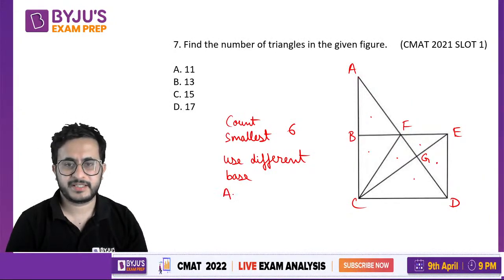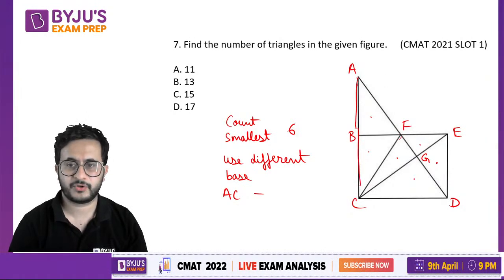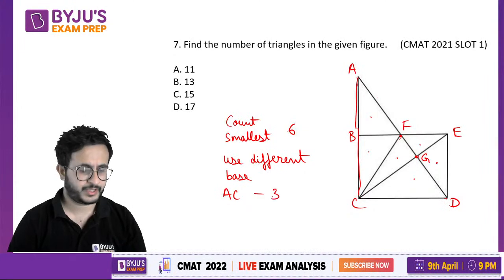So we will use AC as the base, because AB as the base we have already found one. So with AC as the base, there is one triangle AFC, it forms like this, and we keep this as the base. We can see one triangle here. We can see another triangle AGC. We see another triangle ADC. So we have found three more triangles.